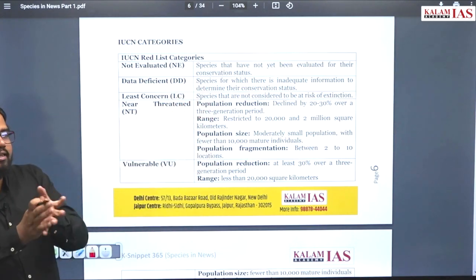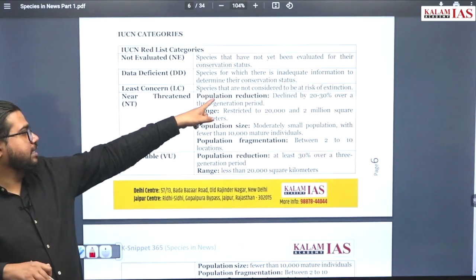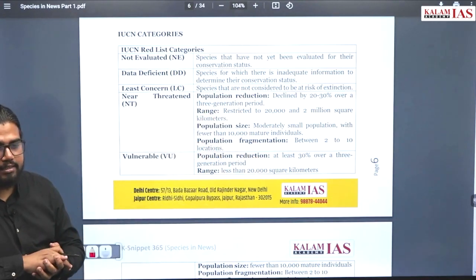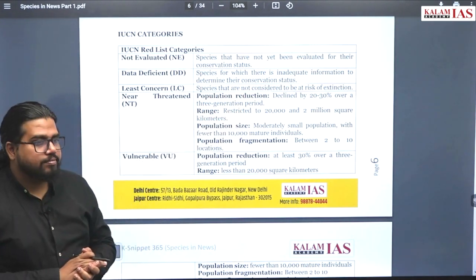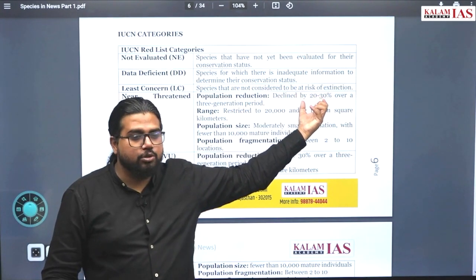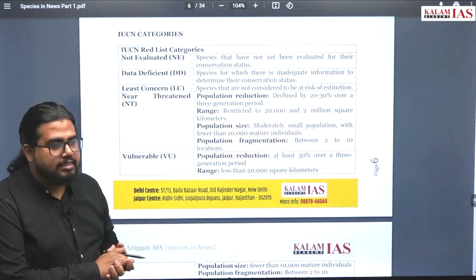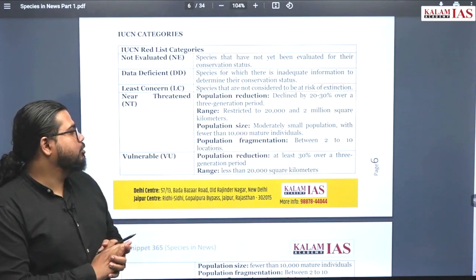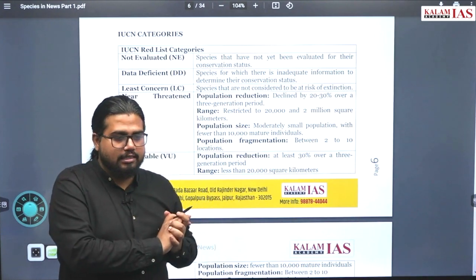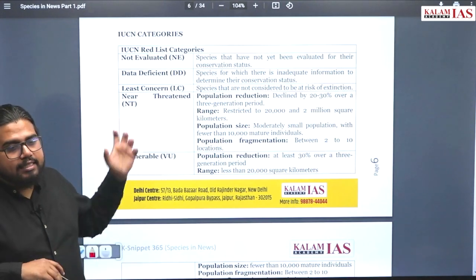Near threatened, there are 4 basic things which you will find. Depending on these, you categorize animals into near threatened, vulnerable, endangered, and critically endangered. The 4 factors are population reduction rate, range where it is found, population size, and population fragmentation. Population reduction rate means, like in 3 generations, population declined by 20 to 30%, then it is restricted to 20,000 to 2 million square kilometers area. Then population size is less than 10,000 individuals. And fragmentation, it is only found in 2 to 10 regions in the world. This is the criteria for declaring a species as near threatened.